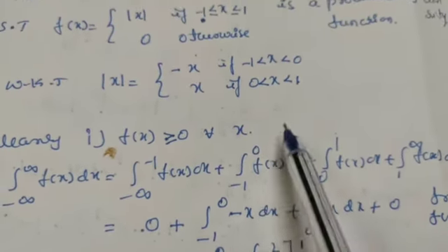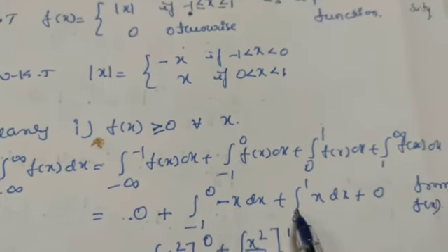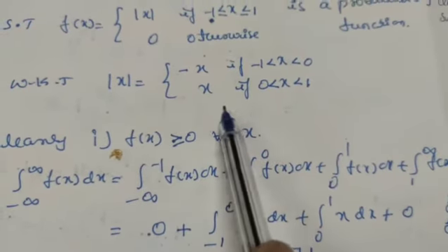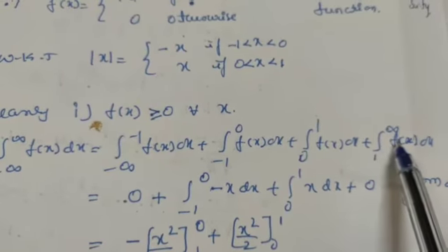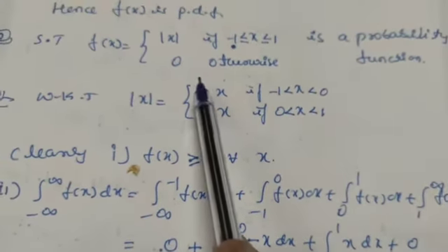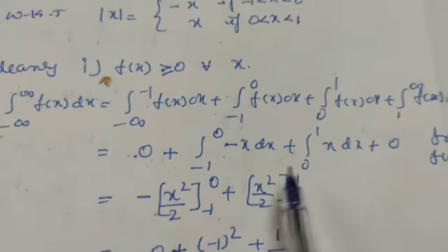So in this interval when x is in between minus 1 to 0, f of x is minus x, and plus in this interval 0 to 1 this mod x is positive x, so we can take this one as plus x dx, plus, and in this interval 1 to infinity, this means it comes in all other cases, so its value f of x is equals to 0.